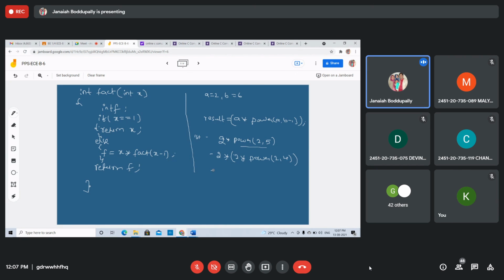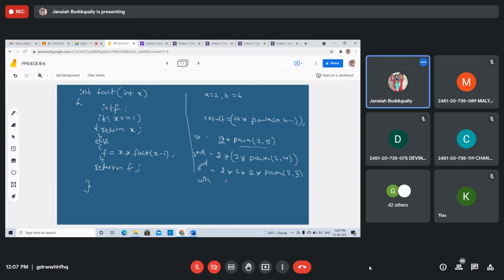This is the second iteration. This is the third iteration, 2 into power of 2 comma 3. B is 4 minus 1.